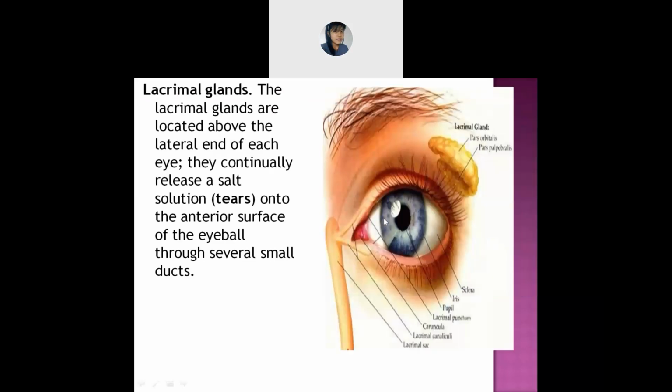Okay, next is the lacrimal glands. So this is the lacrimal glands. They are located exactly in between the eyebrows and your eyelids, at the upper side. So what is the purpose of these lacrimal glands? The purpose is that they release salt.